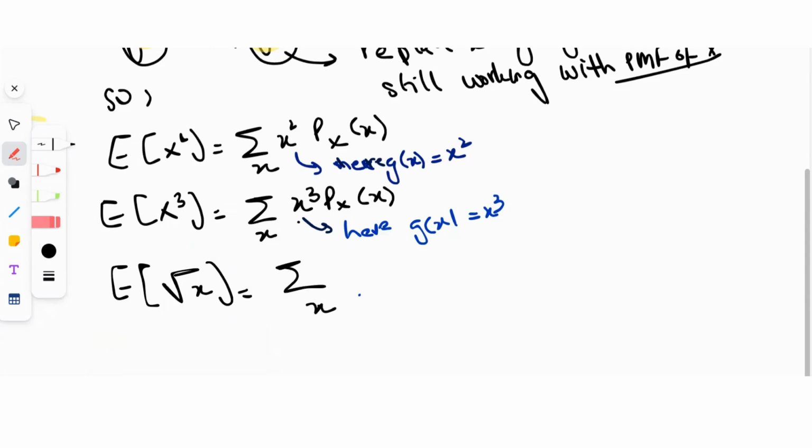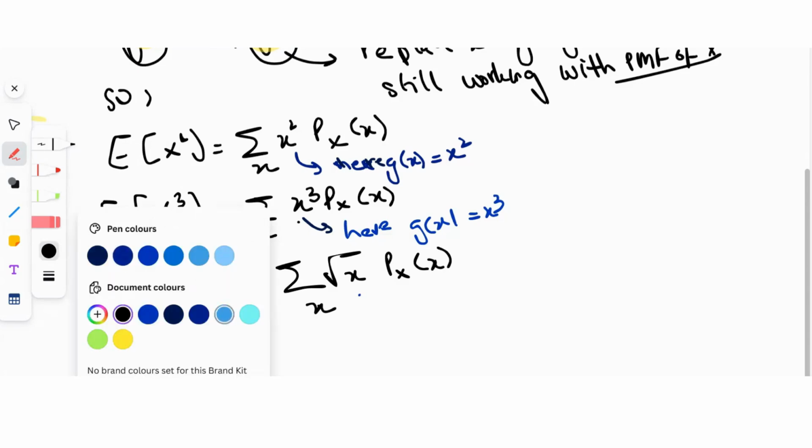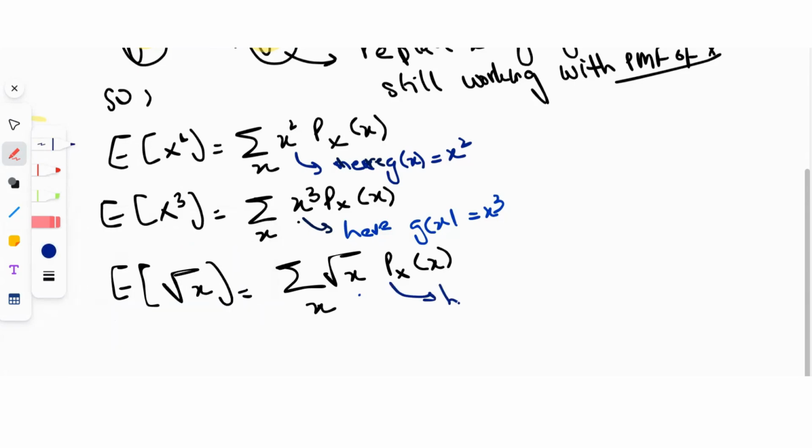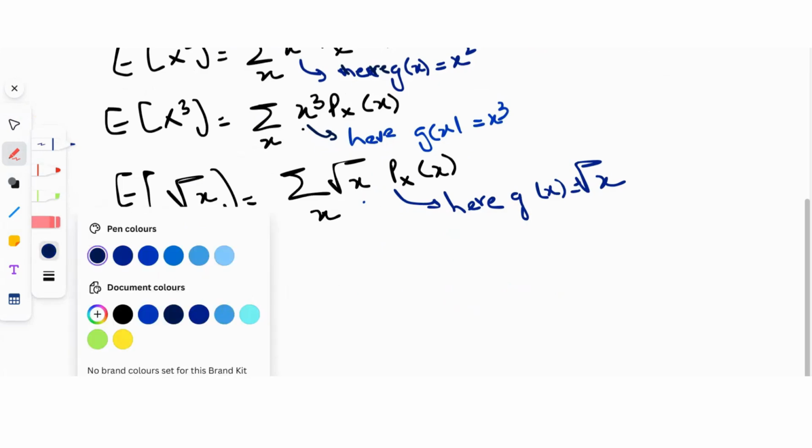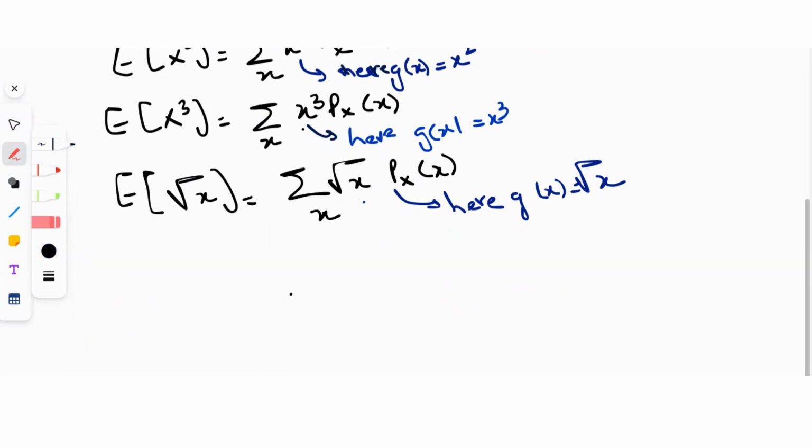Right, so summation x p(x). So here g(x) is just under root x, right? Like we said, using the PMF of x, we cannot just find the expected value of x, but we can find the expected value of a function of the discrete random variable x. So now let's go back to the example we were doing and find the expected value.